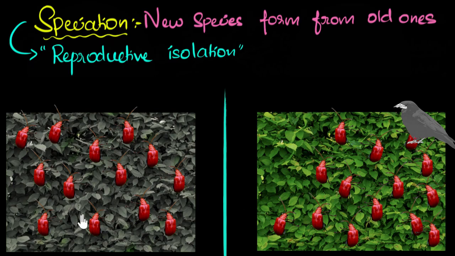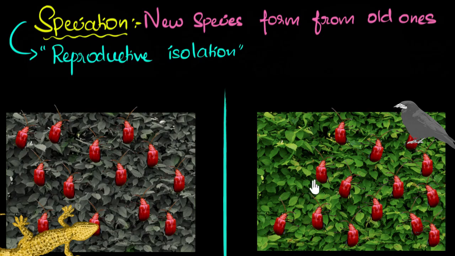But in this environment, let's assume there are no crows, but instead there are lots of lizards that eat these beetles. Now with the stage set, let's see how the two populations evolve differently. So as these beetles are continuously reproducing and continuously dying, let's say one fine day, some mutation happens in the genes that are responsible for color, okay?